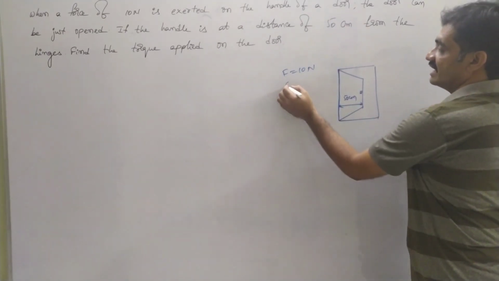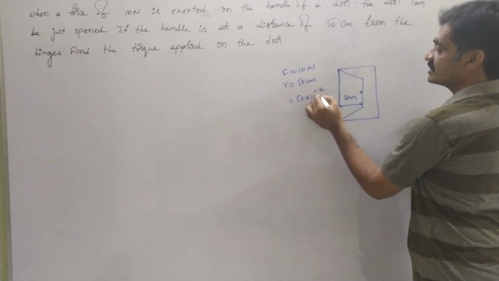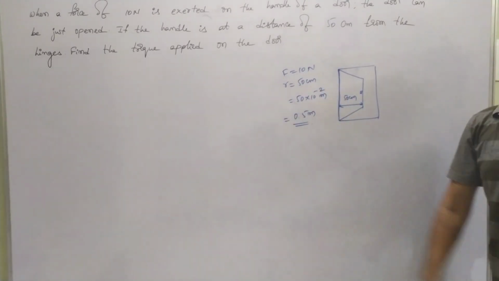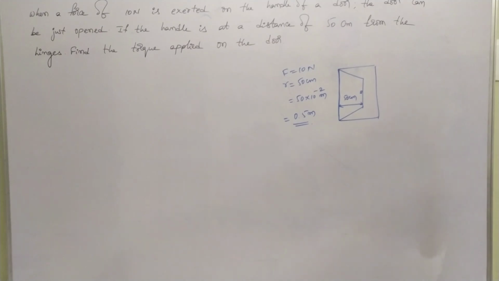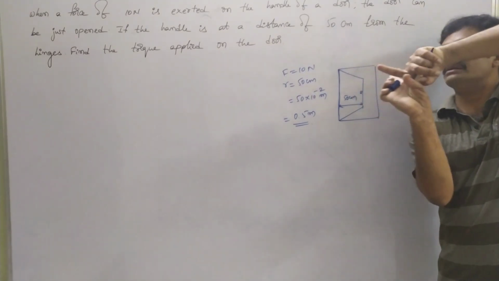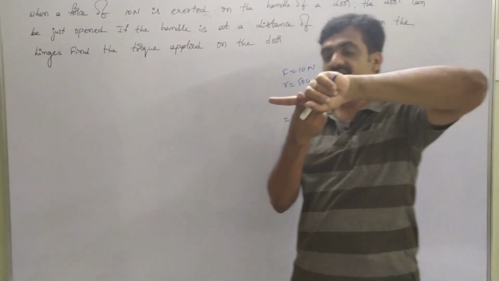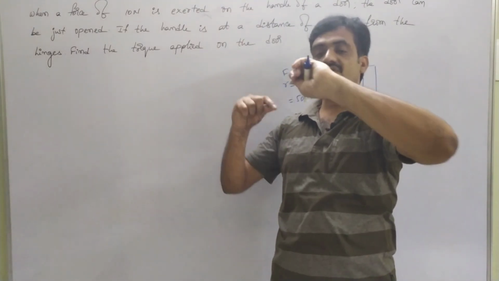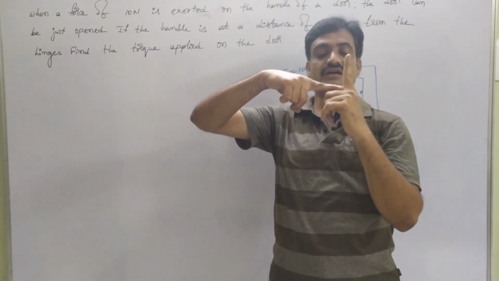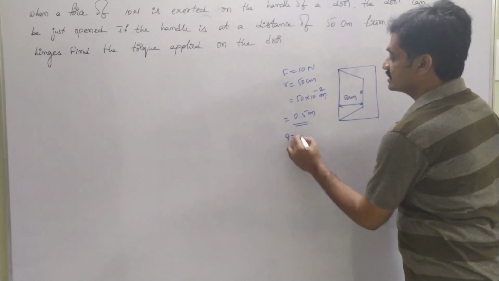And here the distance is r equals 50 centimeter, which we can represent as 50 into 10 to the power of minus 2 meter. Then we can represent it as 0.5 meter. So this represents the perpendicular distance. Observe that the force is acting in this direction, and the handle is like this. The force is acting in this direction, and the handle is perpendicular. The angle between the applied force and the handle is 90 degrees. So here we consider theta equals 90.